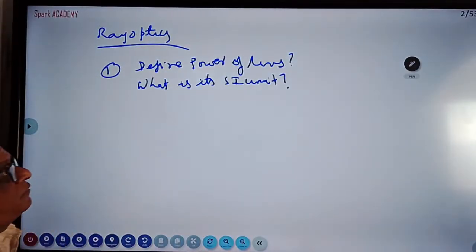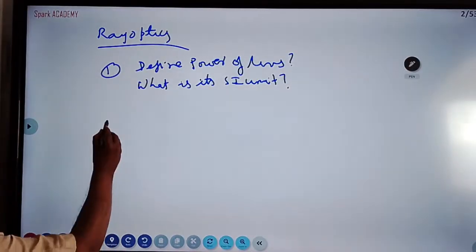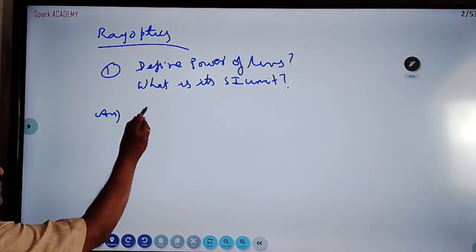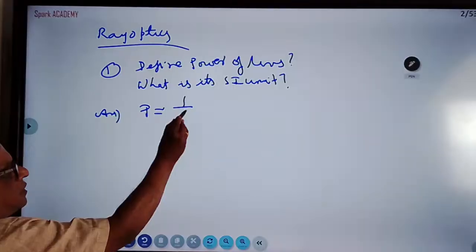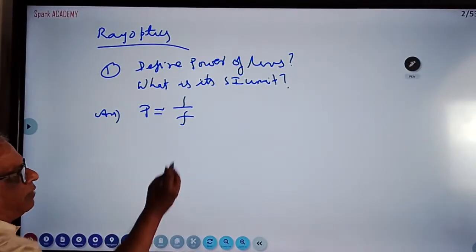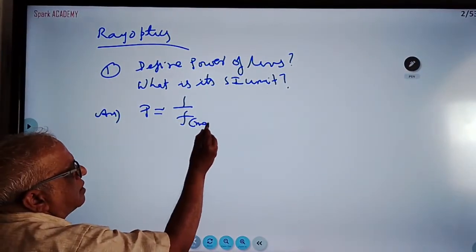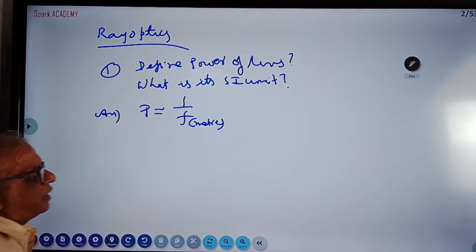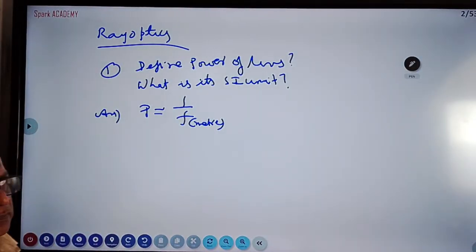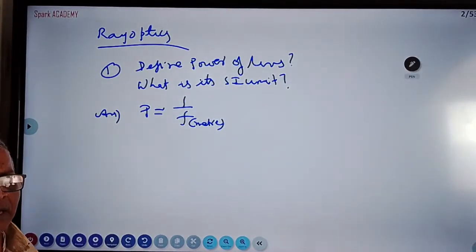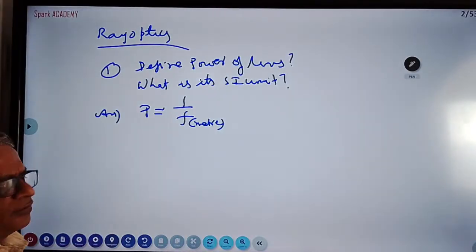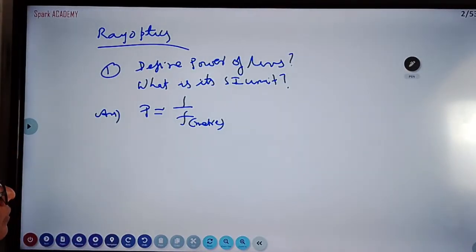Okay, sir, define power of the lens. What is the SI unit? How is the power of a lens defined? In the definition, you write: reciprocal of focal length, where the focal length should be in meters. Reciprocal of focal length expressed in meters is called the power. They have also defined it in terms of tan delta, but the easiest definition is this one, reciprocal of focal length in meters.